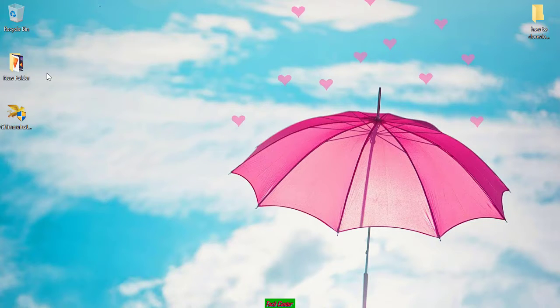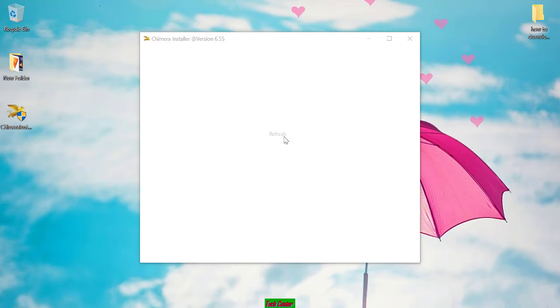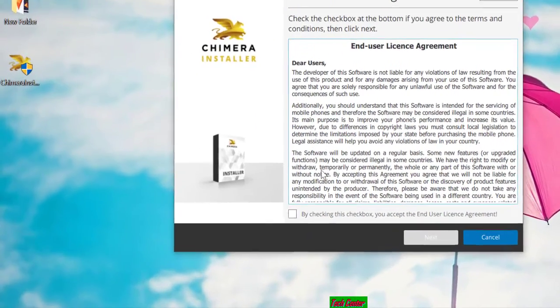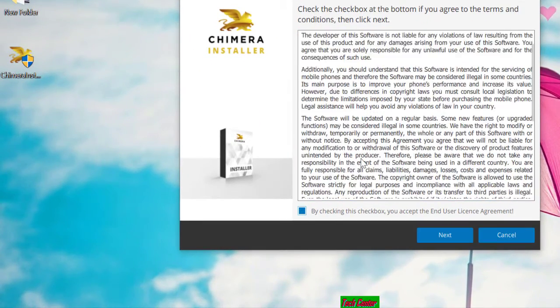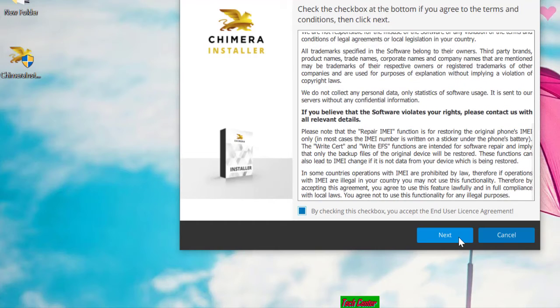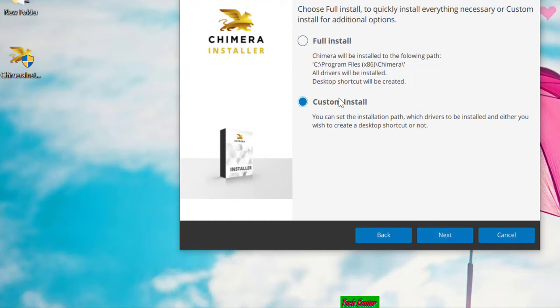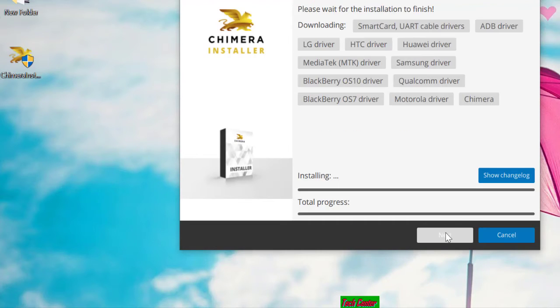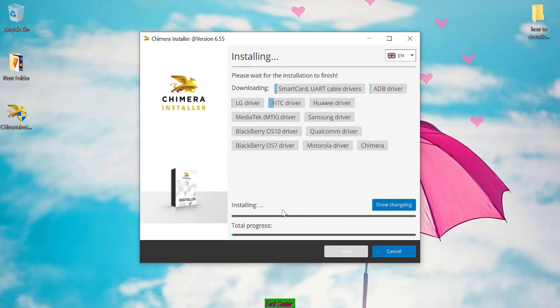This is the installer for Chimera Tool, so it will install the full setup of Chimera Tool. Automatically install the full version of the software. It's working. Let's wait for it. Yes, I agree to this. User agreement. Next, full install or custom install. I'm going to install the full version. So installing this software is installing. You can see the progress here. So guys, in this way you can download and install the full version of Chimera Tools software onto